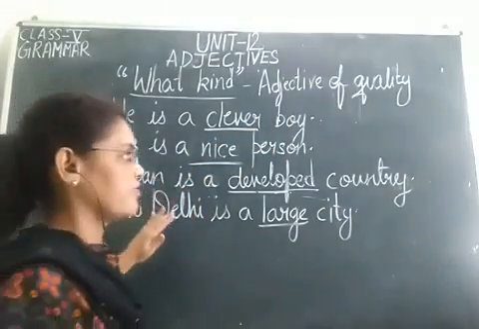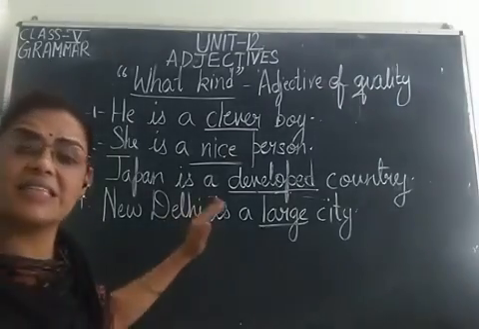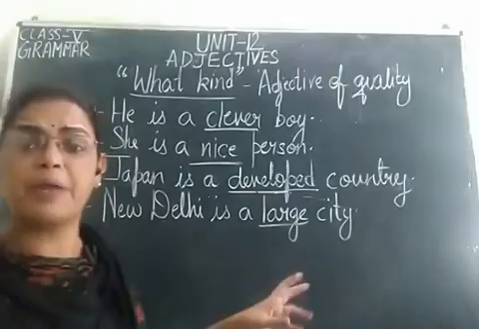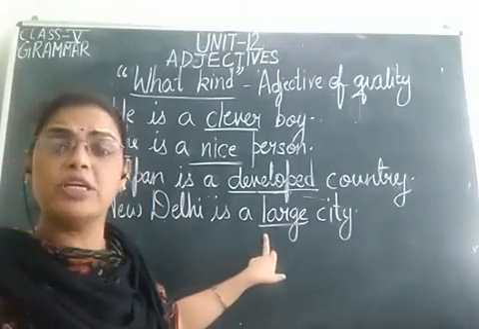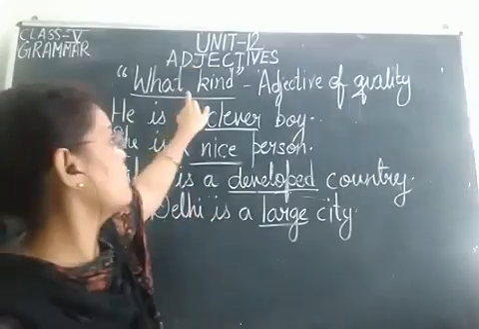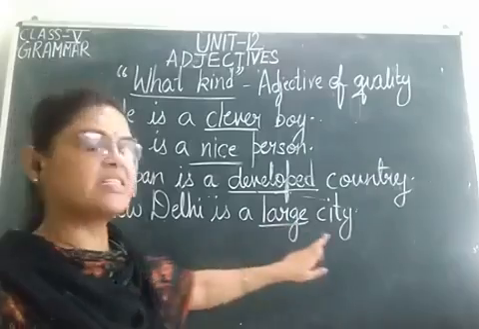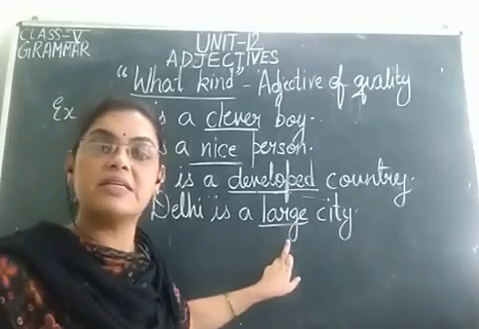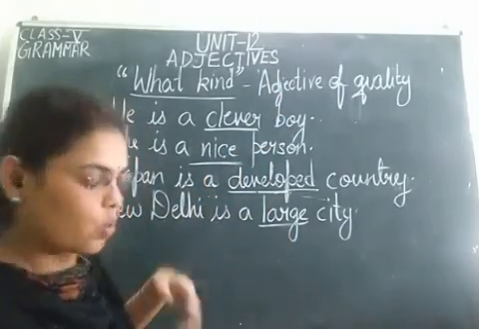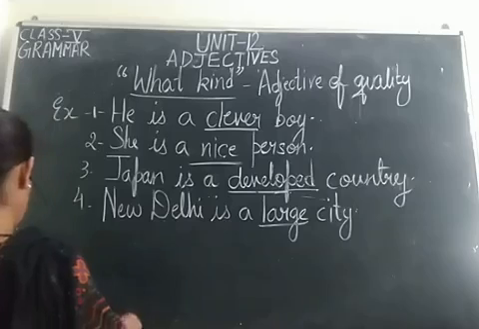So, adjective of quality tells us about the quality, size, shape, color, etc. of a person, place or thing. So you need to keep in mind, if you want to identify the adjective of quality, we'll frame the question with what kind. So what kind of a city is New Delhi? Answer is large. So large is what? Adjective of quality.